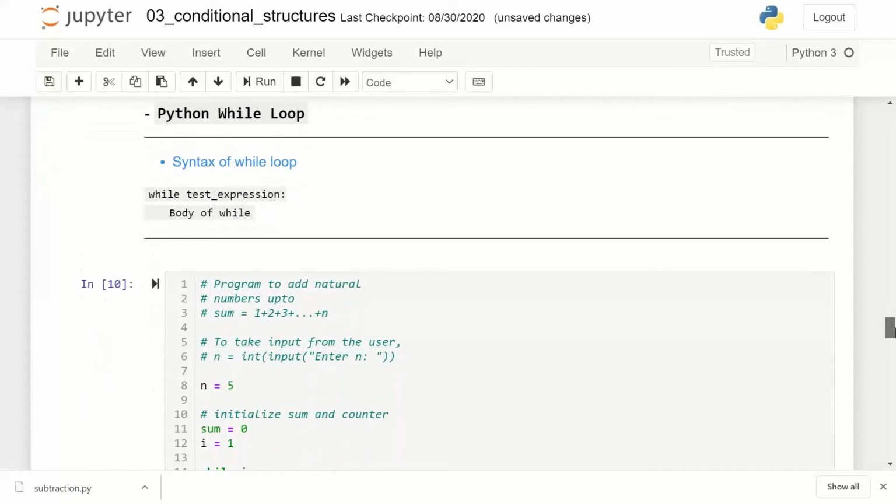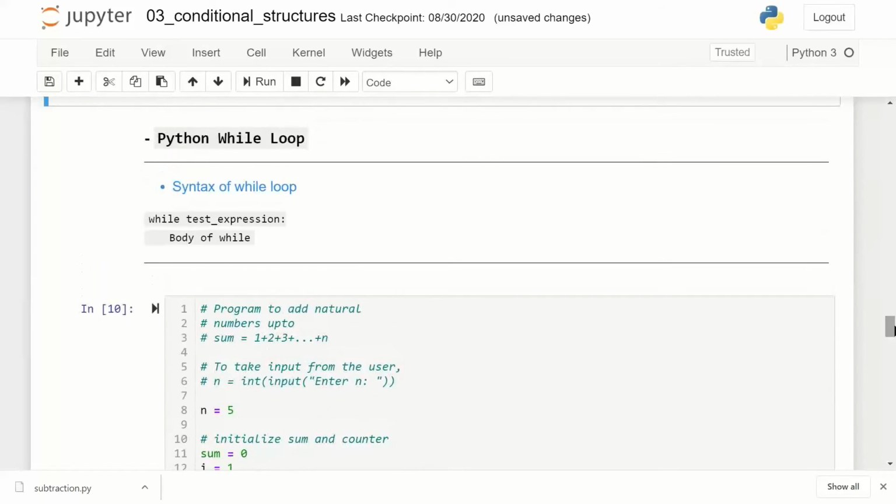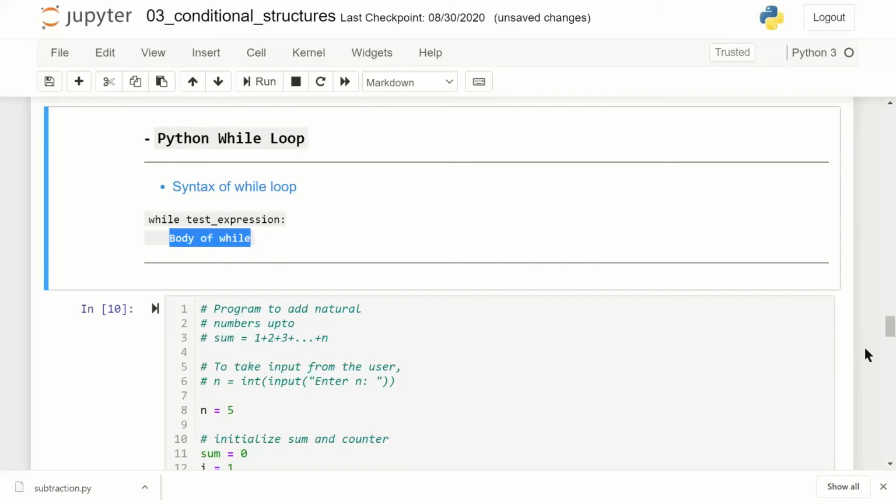Now, what is the use of while loop? While loop, as I mentioned, is something like do while in other programming languages, or it is also called do until. So the condition is, while you give a condition which is represented by a test expression, so long as the condition is true, all the statements in the body of the while loop will get executed. So here